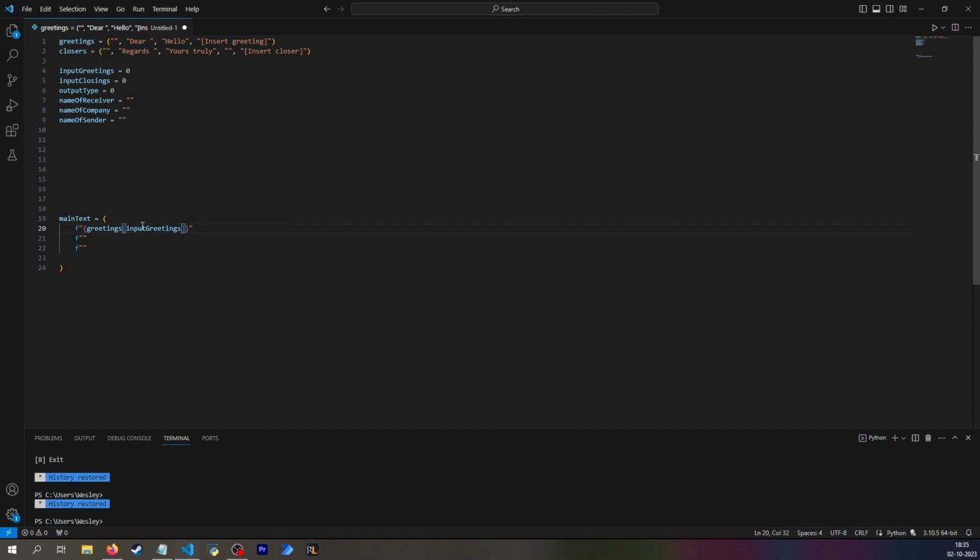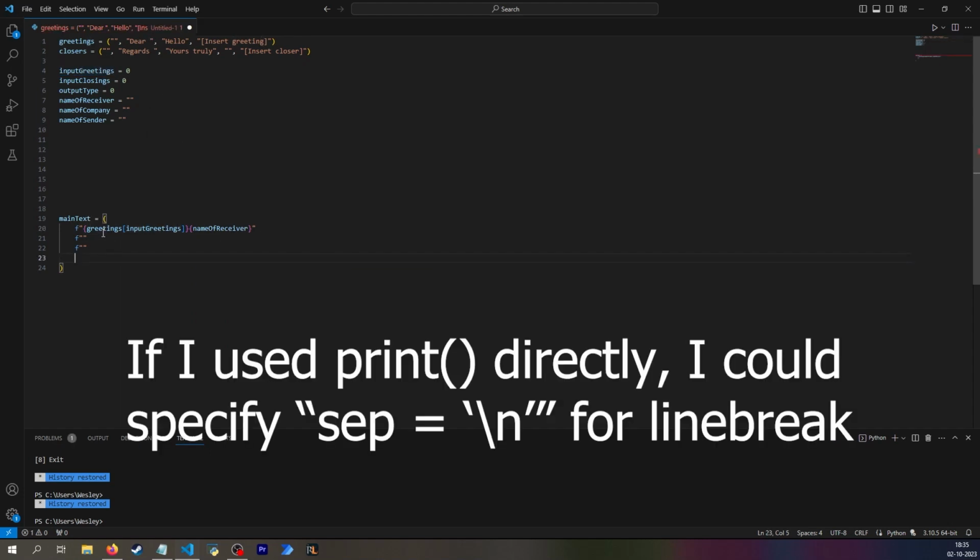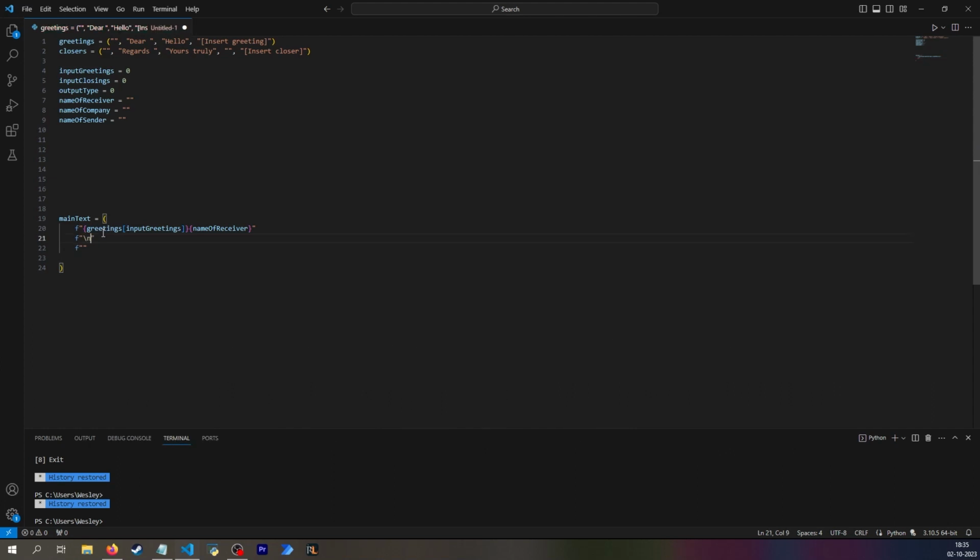But if my input greeting is then 1, it will say go into the greetings list, grab the index position 1, which would be dear space, and then because there's a space, I don't want to add a space here, but I can simply say here name of receiver. So again, if my input is 1, it will say dear space name of receiver. Yeah, so this is the text, which means I can't put in a separator, so my separator will be a line break, which is also why I'm formatting it like this.